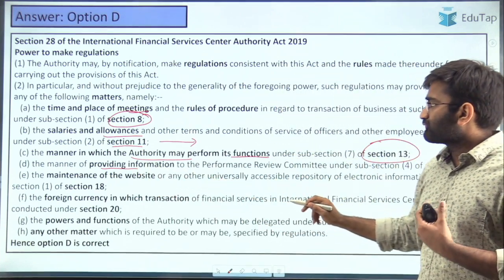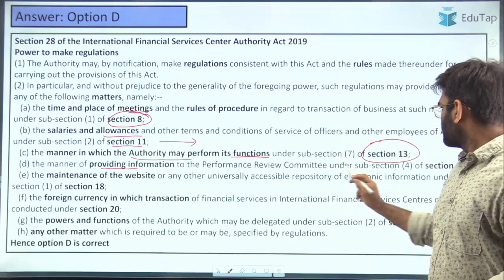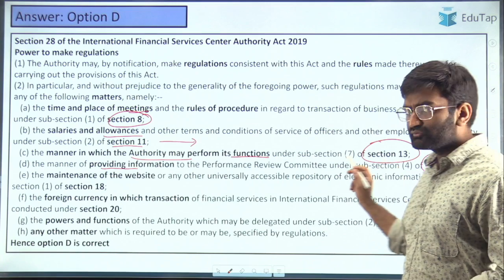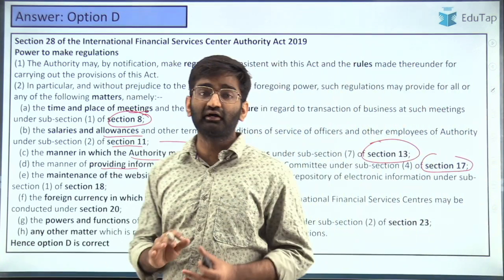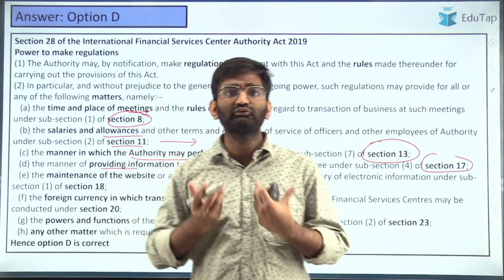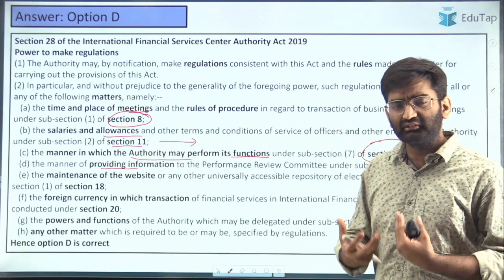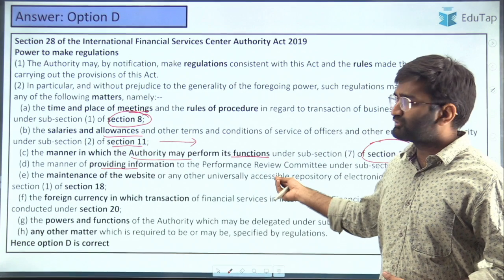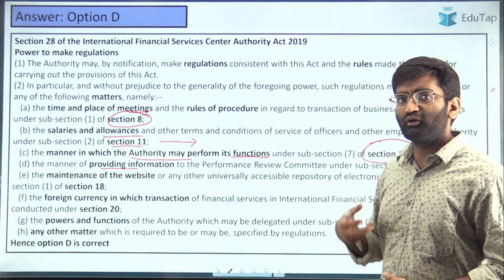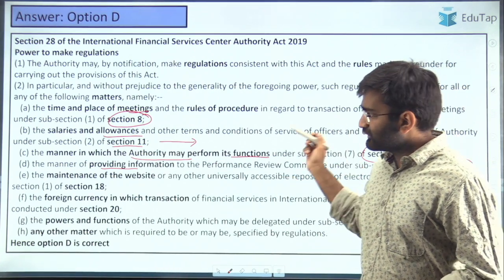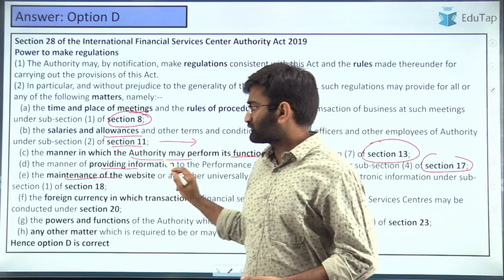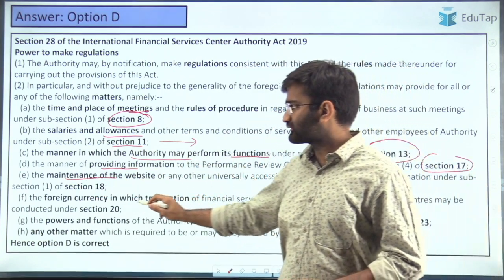The manner of providing information, so the information is to be provided to the performance review committee as per section 17, so that the review is properly done. That manner of providing the information is also something that will be part of the regulations made by the authority, and the power is given as per section 28. Maintenance of website under section 18.